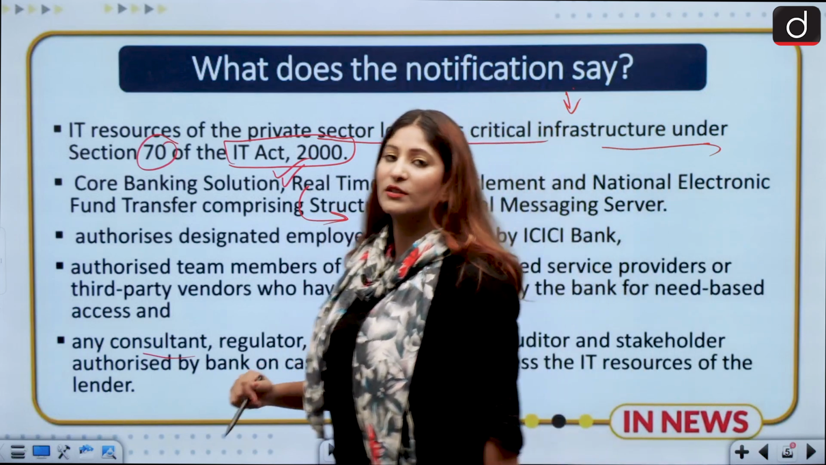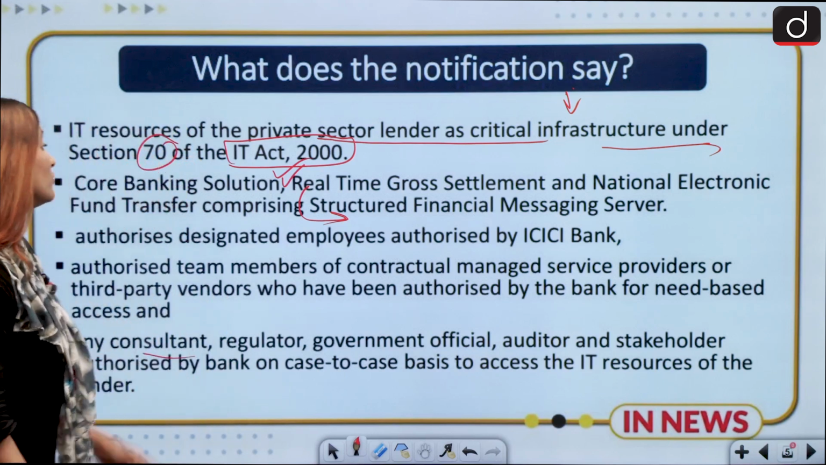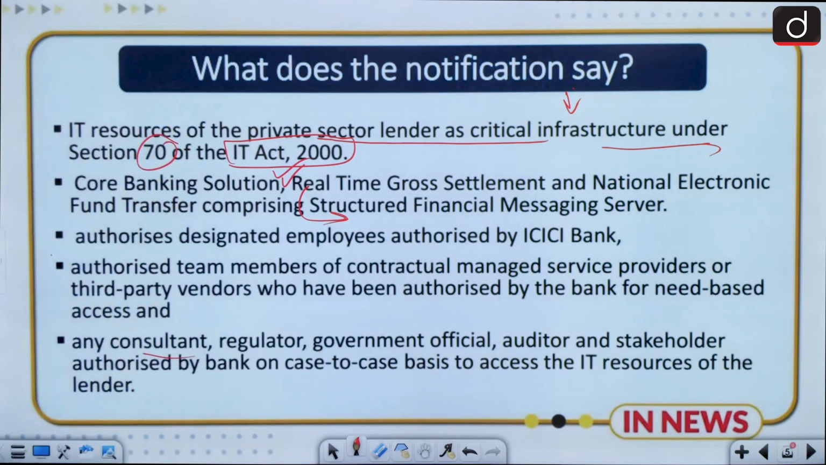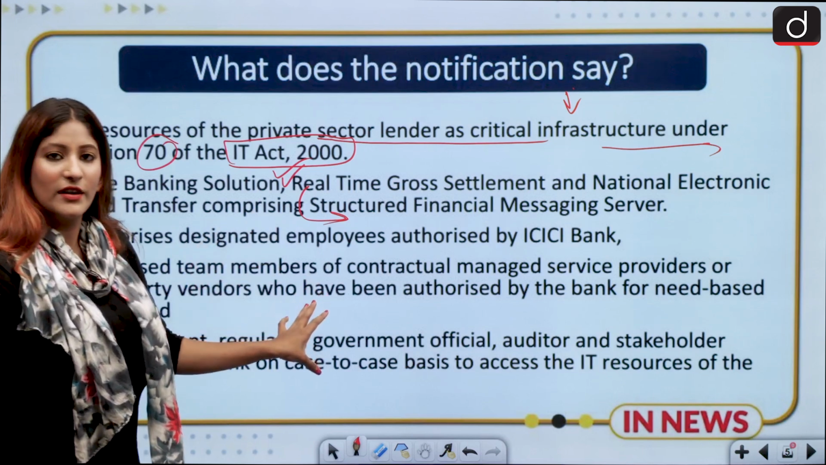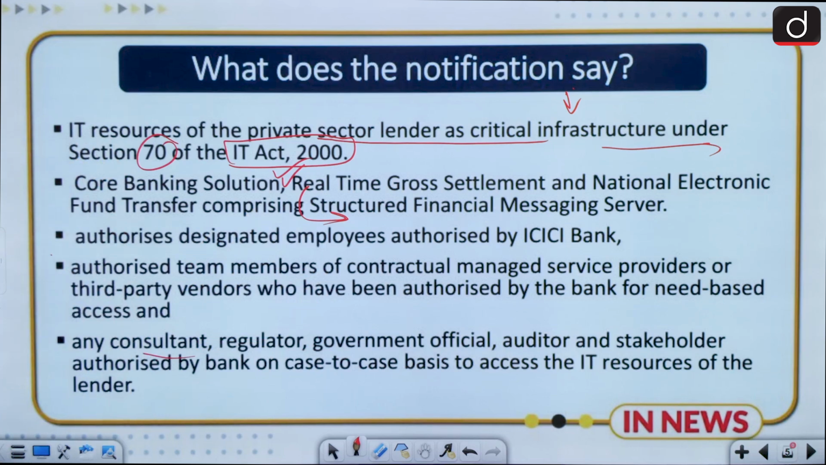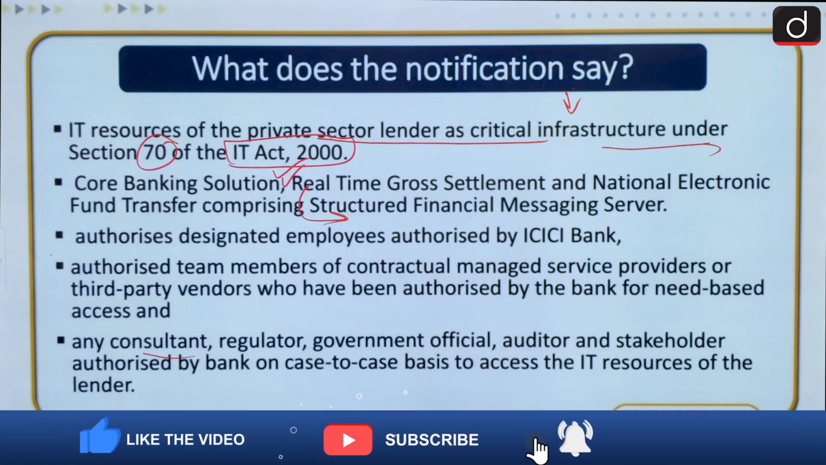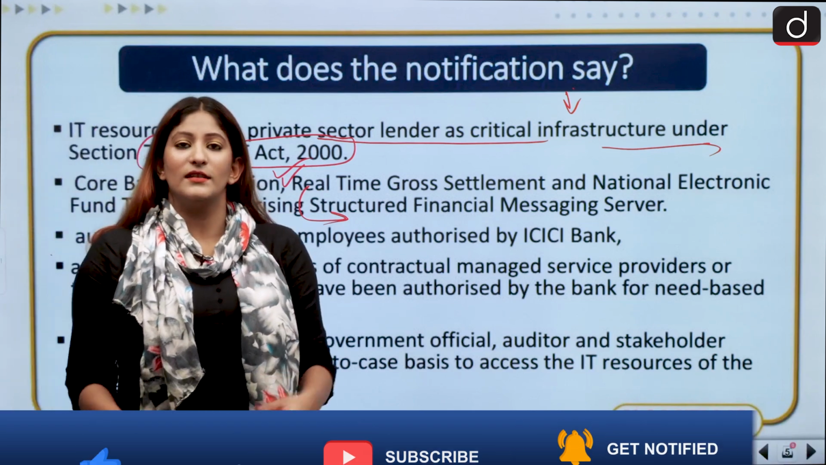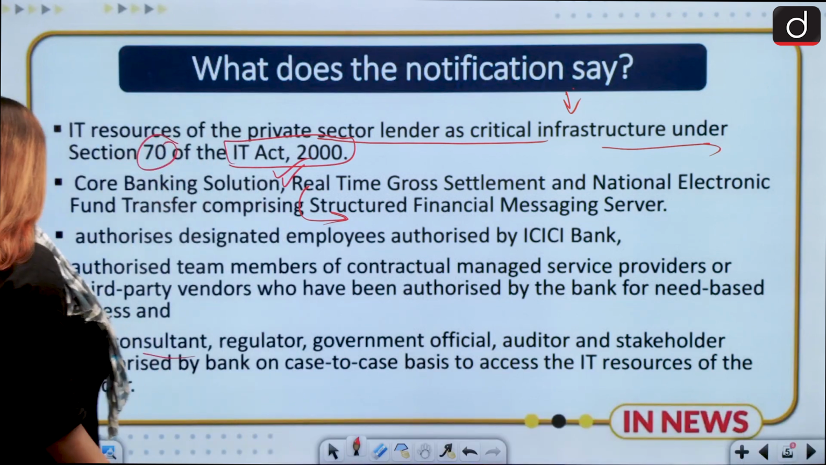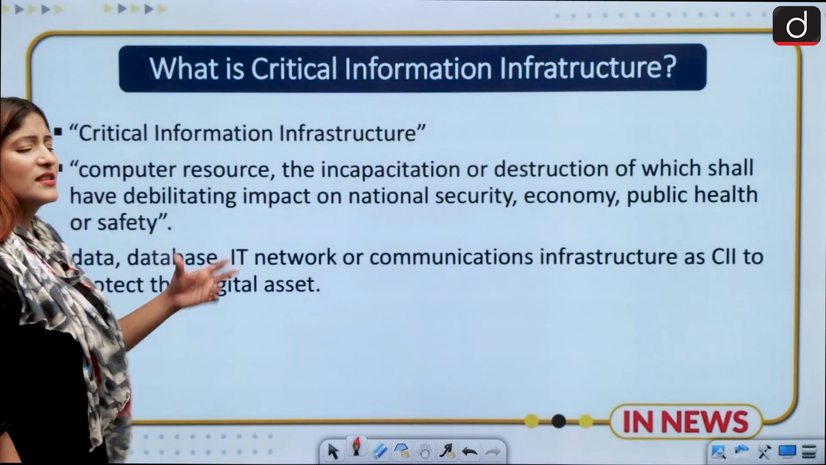And this notification, under the IT Act of 2000, authorizes the designated employees authorized by ICICI Bank, authorized team members of contractual managed service providers, or third-party vendors who have been authorized by banks for need-based access. So who all can access? This is also given in the notification. Also, any consultant, regulator, government official, auditor, or stakeholder who is authorized by the banks on a case-to-case basis can access the IT resources of the lender. So you see that this notification is very definitive when it comes to who all can access. This is the level of security.